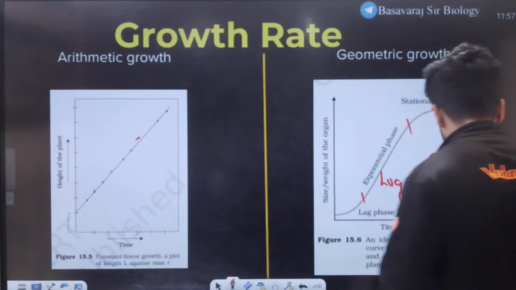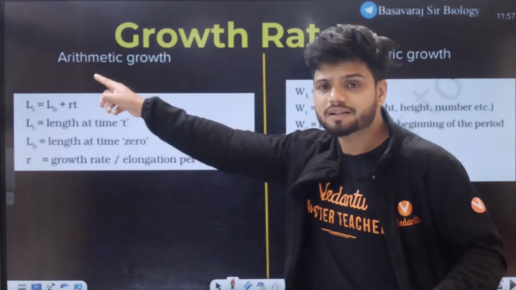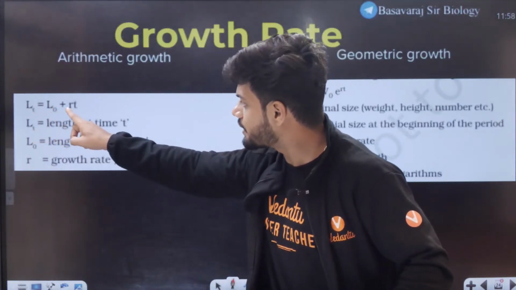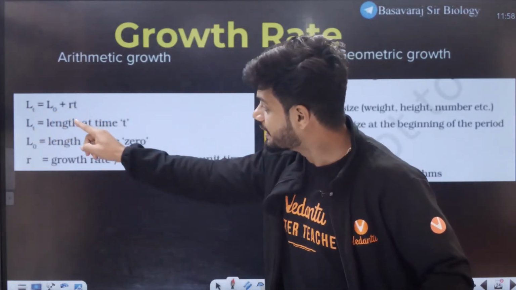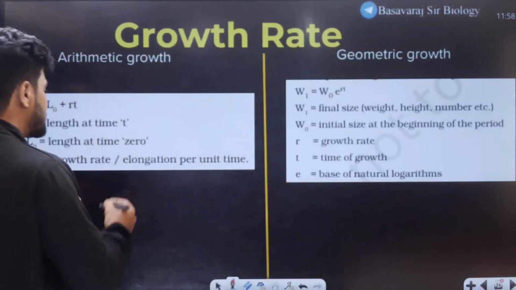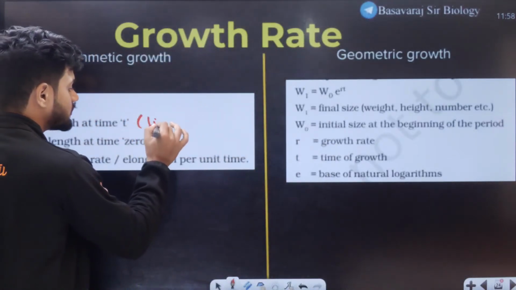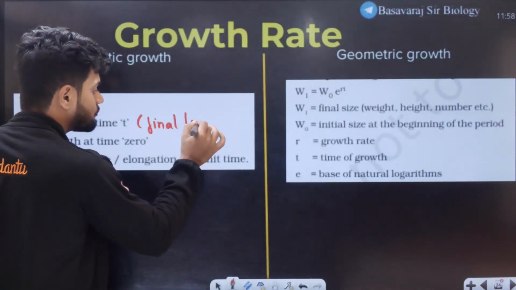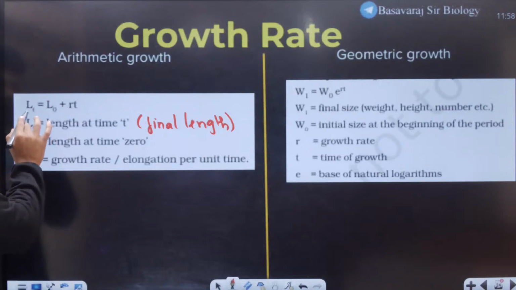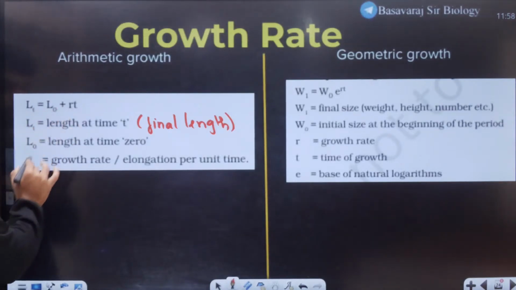And if you see the formula here, in arithmetic growth, it says LT equals L0 plus RT. What is LT? Length at time t. I can call this the final length. What is L0?